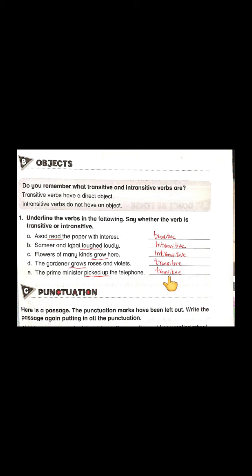A transitive verb always needs to transfer its action to something else. Object is a thing that accepts the action, the effects of action. So in transitive verbs there will always be an object, whereas an intransitive verb will always make sense without it.